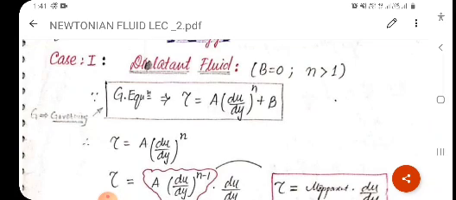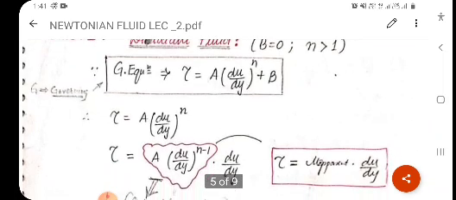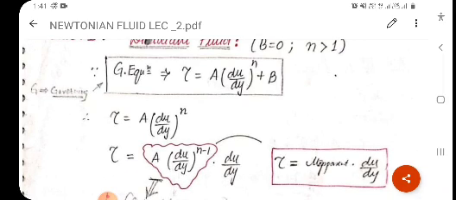First of all, we will discuss the governing equation for non-Newtonian fluid, which is given as tau equal to A (du/dy)^n plus B. For this type of fluid B equal to 0, so the equation will be tau equal to A (du/dy)^n. Again we can write, after arranging the powers, A (du/dy)^(n-1) into (du/dy)^1. Clear? This will become the same as the above equation.